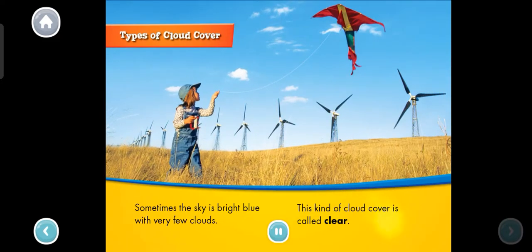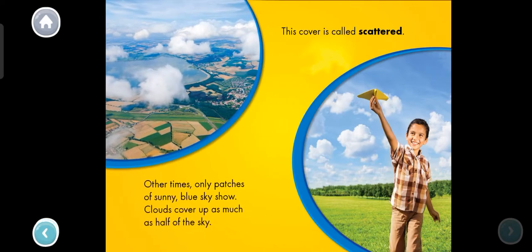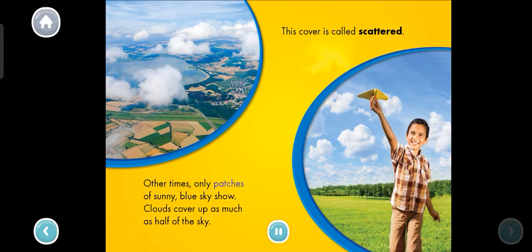Types of cloud cover. Sometimes the sky is bright blue with very few clouds. This kind of cloud cover is called clear. Other times, only patches of sunny blue sky show. Clouds cover up as much as half of the sky. This cover is called scattered.